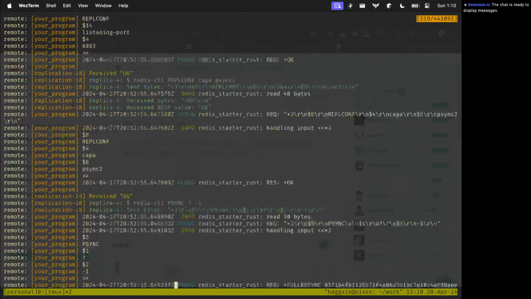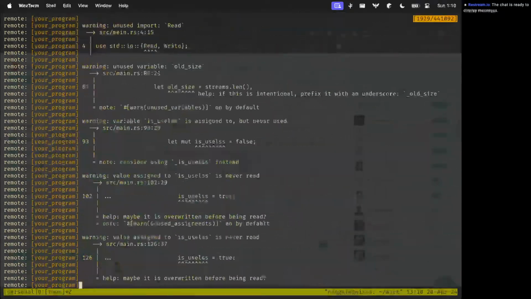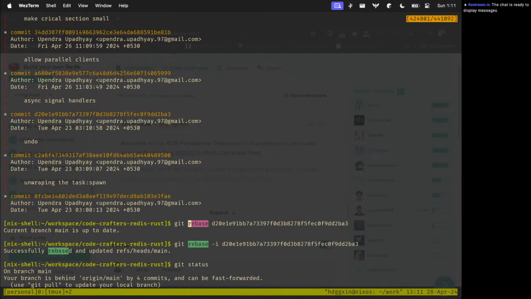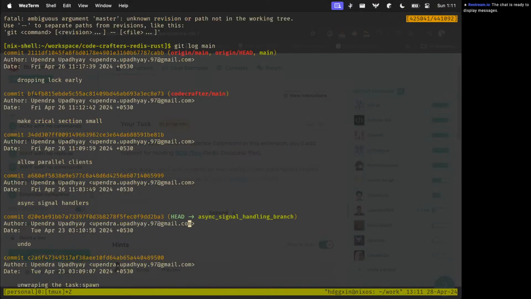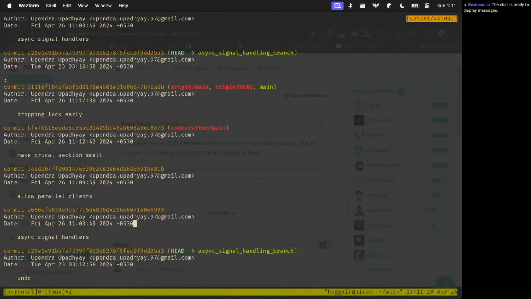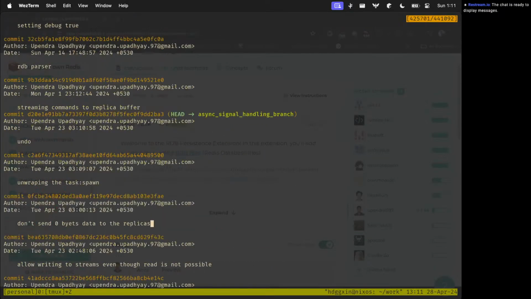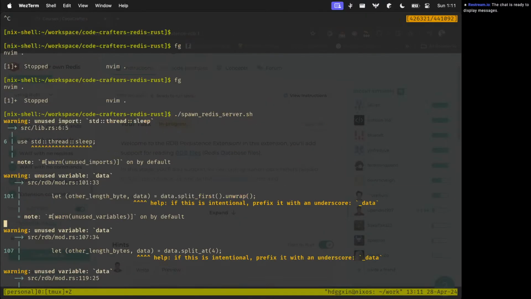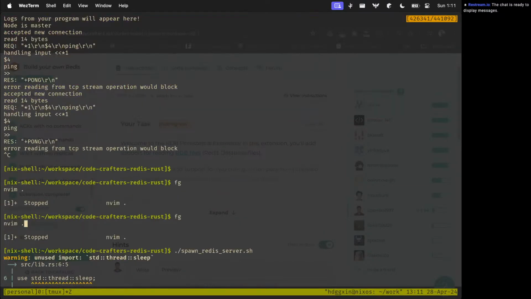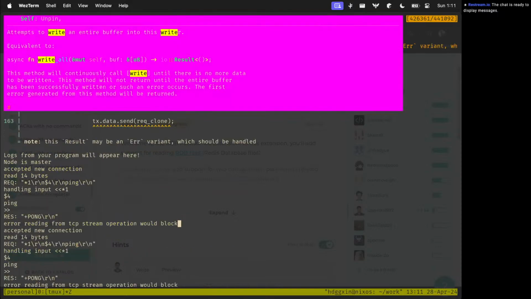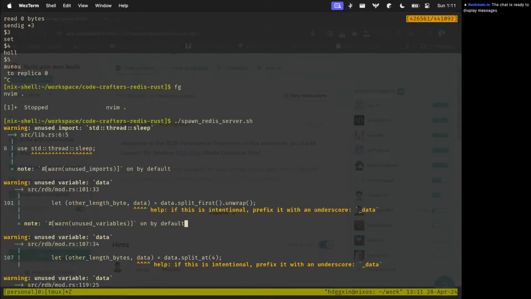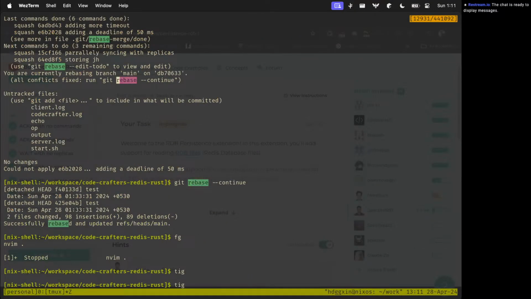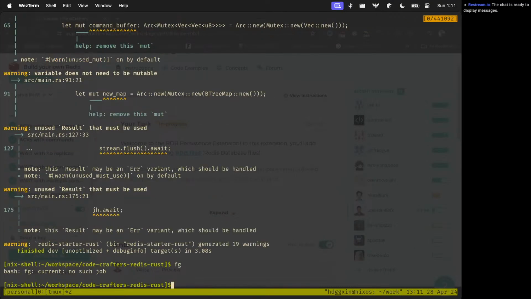I guess I should have some logs here before the rebase.